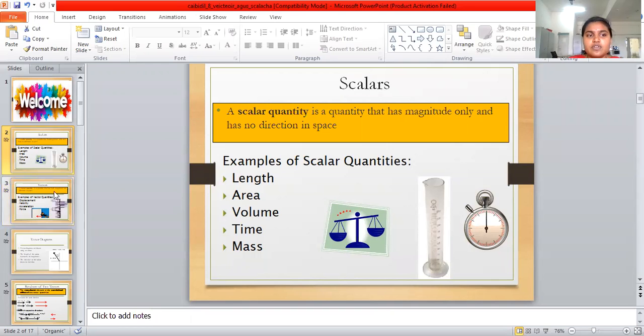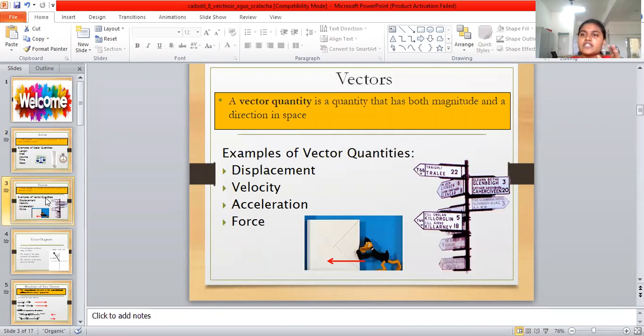Next is vectors. A vector quantity has both magnitude and direction. What is the meaning of both? We consider the magnitude and the direction. Directions means traveling toward north, south, east, west, some right, some left, some up and some down. These are directions of the vector. A vector quantity is a quantity that has both magnitude and direction in space.